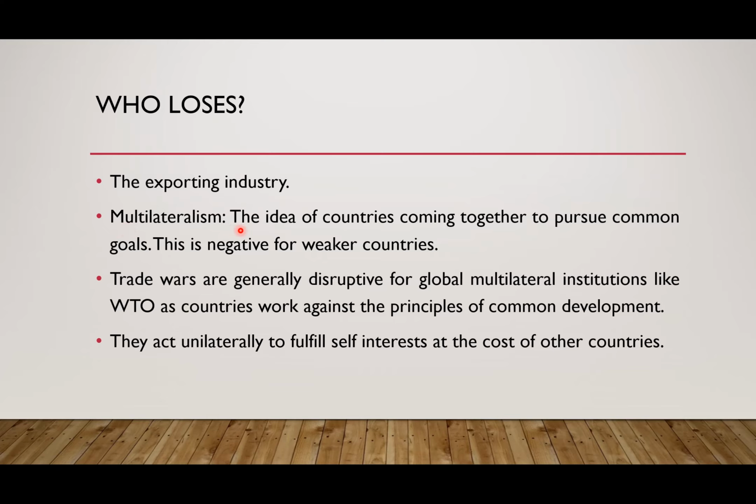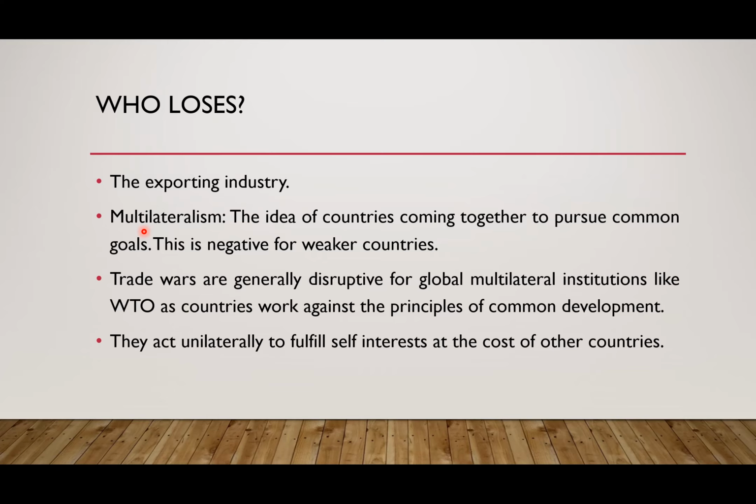Multilateralism. What is multilateralism? The idea of countries coming together to pursue common goals. For example, the World Trade Organization is an international organization that is regulating international trade. Now, when multilateralism gets weakened, when countries start making their own individual policies, as America is doing presently, they are not consulting all the countries of the world on how trade should be done. They are just unilaterally or individually imposing tariffs on other countries.